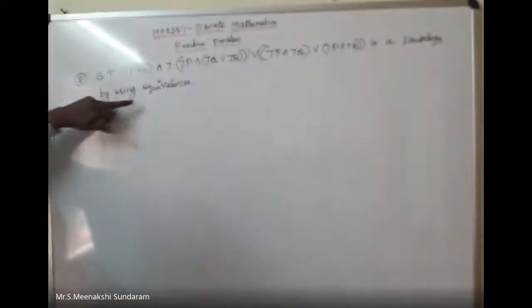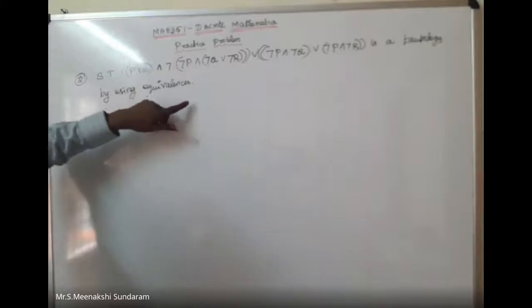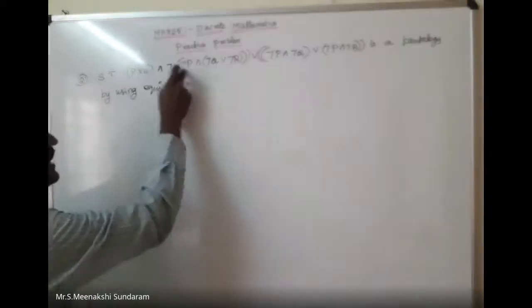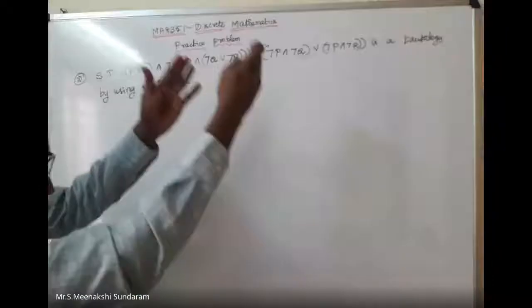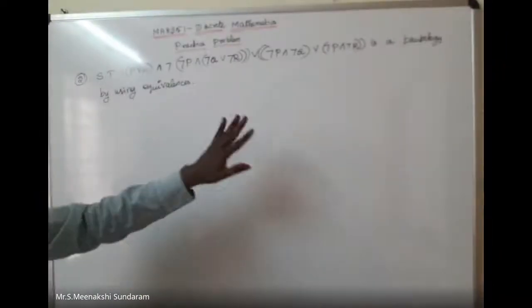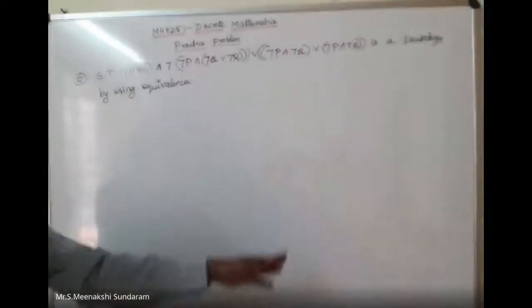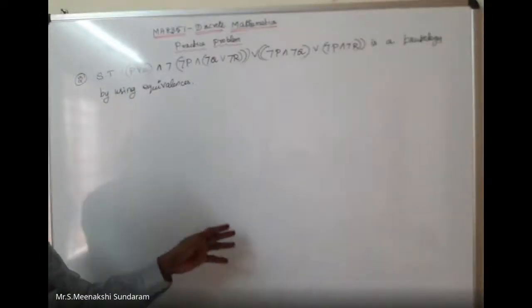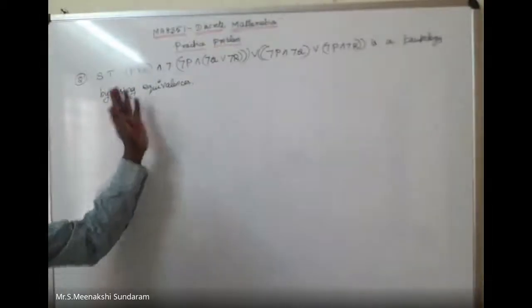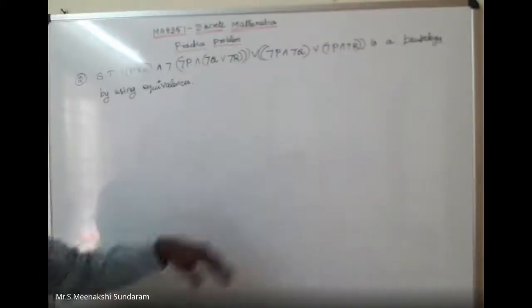equivalences. They can specify to use only the equivalence formulas. No need to go for a truth table. If we do a truth table, they won't give the mark in the university. If they don't specify anything, you can go for a truth table. If the last column is completely true, you can say this is a tautology. Or if the last column is completely false, we can say this is a contradiction. Both conditions will come. So now I can go for only using the logical equivalences.